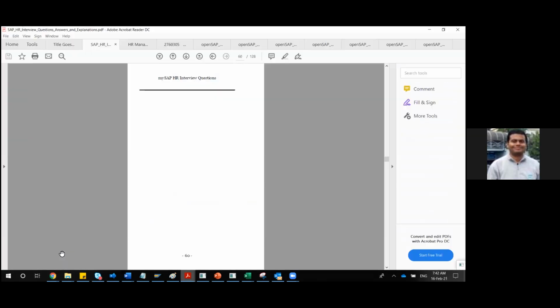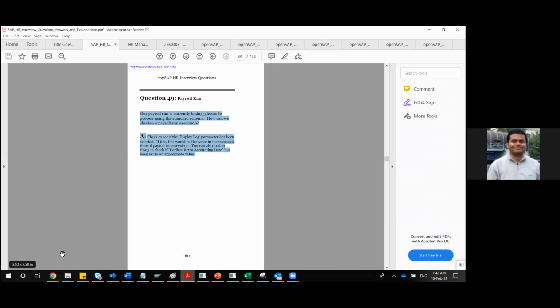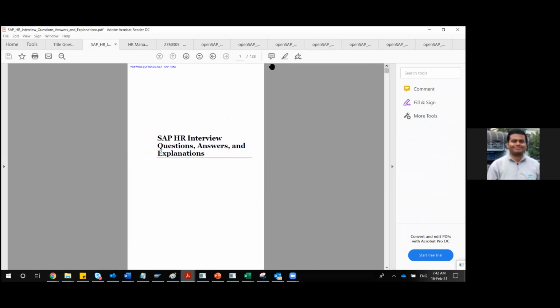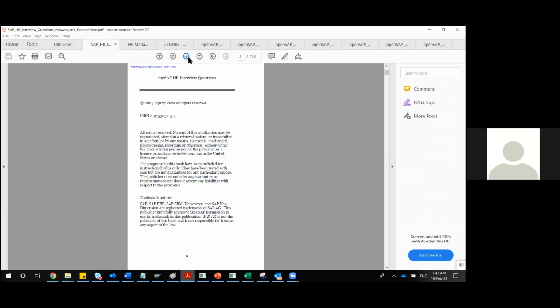Even when I opened it, I was thinking to ask you several questions. So you can see the document I'm sharing. It is a little old, but still relevant, and it's not specific to US payroll. It is generic. I prepared this in 2010-11, because I wanted to move from technical to functional, from ABAP to become a full-fledged SAP HR functional consultant.